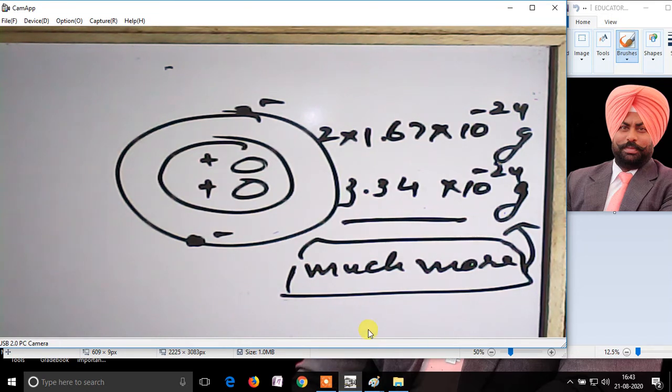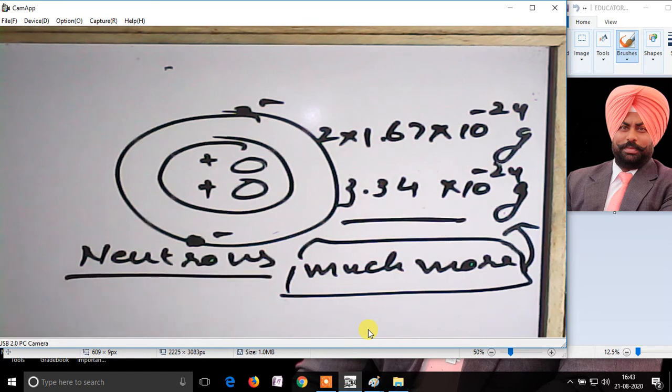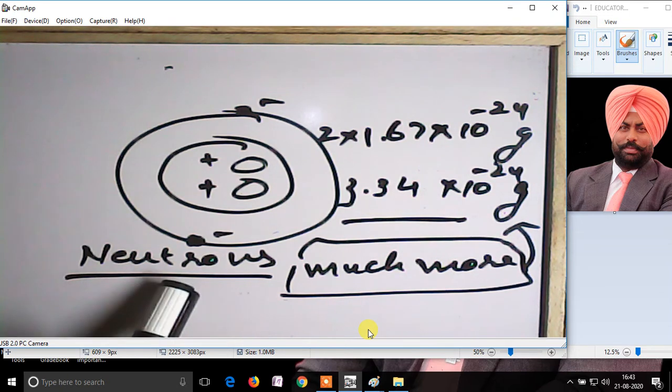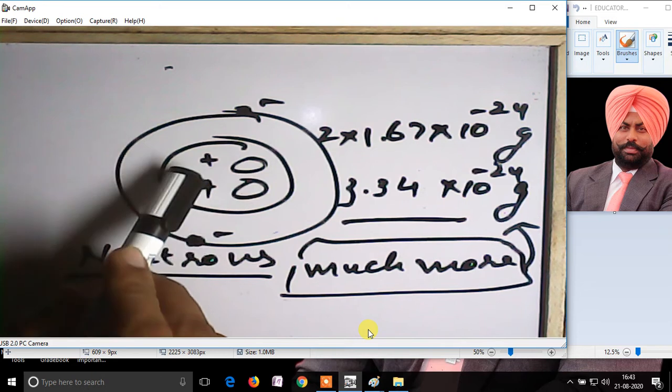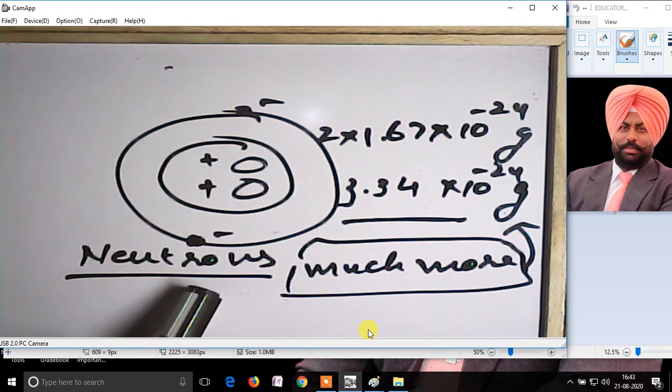And this led to the discovery of neutrons. Neutrons possess mass equal to the mass of protons. This means that neutrons are also present in the nucleus, though they have no charge, but they have a specific mass that is equal to the mass of a proton.